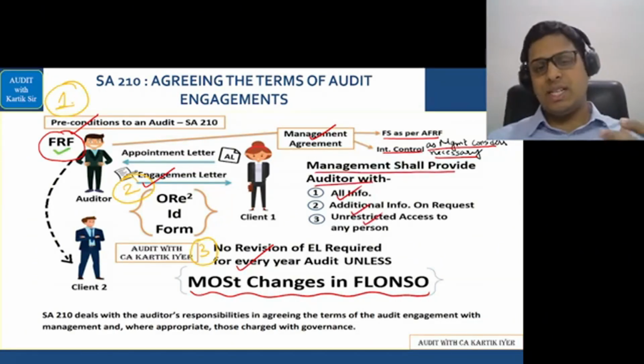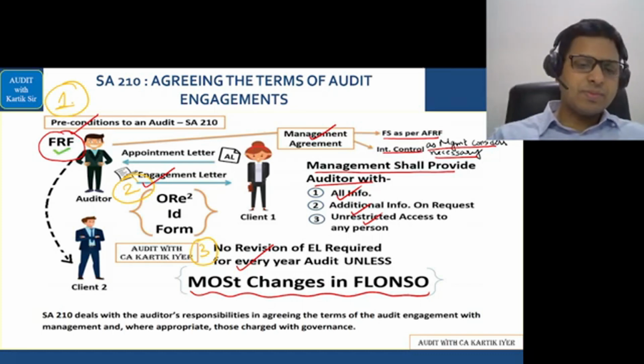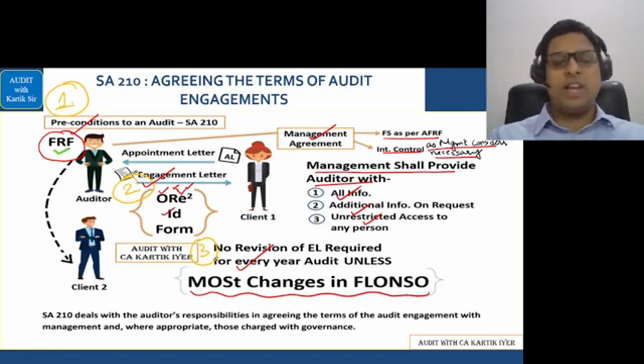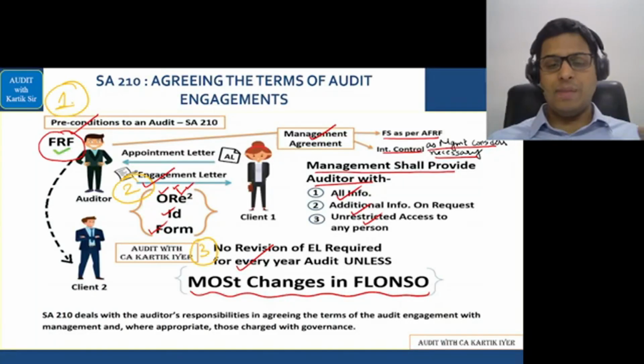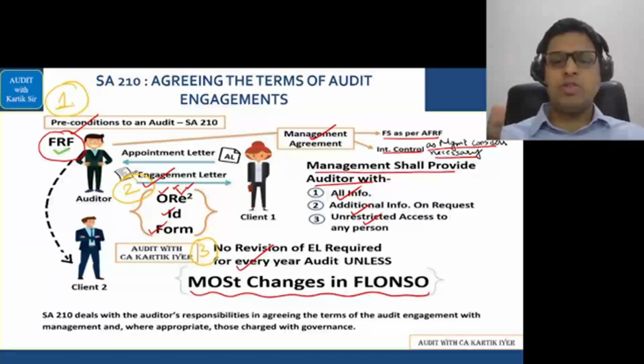The engagement letter should contain some details, and the code is called ORIDF: objective and scope, responsibility of the auditor, responsibility of the management, identification of the AFRF, and expected form and content of the report. Normally the engagement letter is not revised because the auditor is appointed for a period of 5 years, that is from the first AGM to the sixth AGM, as you know very well.